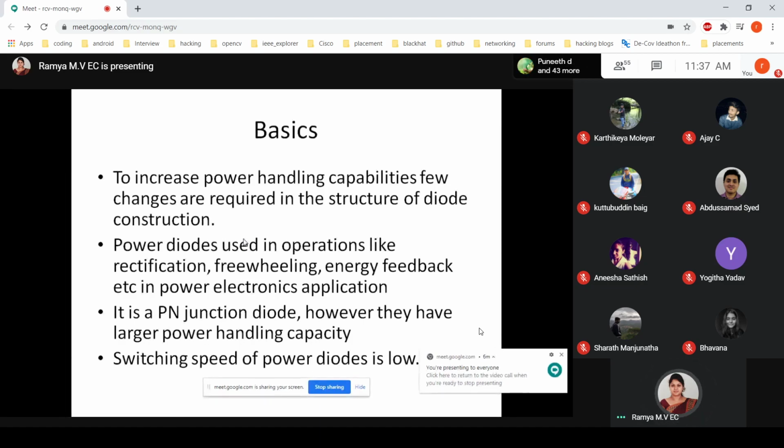I'll come back to what switching speed is, what exactly it means, and what happens if it is high or low. Switching speed means the switch can be at 0 and high, or low. When it goes high, low, high, low, that rate will be low with respect to the power diode.